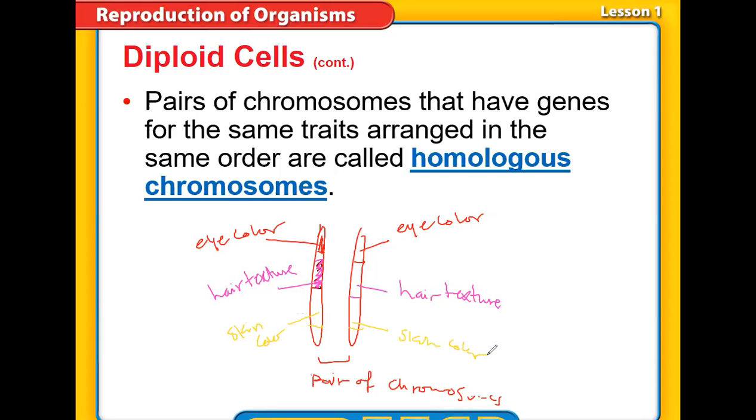So are they identical? No, they are not identical. They are similar in the sequence of the genes. They have the same sequence of genes.